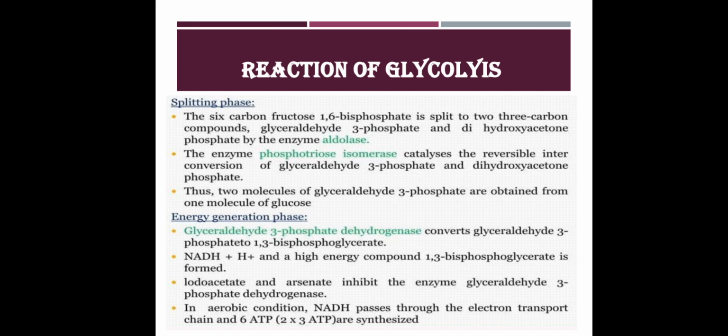Next comes the energy generation phase. Here glyceraldehyde 3 phosphate dehydrogenase converts glyceraldehyde 3 phosphate to 1,3 bisphosphoglycerate. NADH and H+ and a high energy compound, 1,3 bisphosphoglycerate, are formed. Iodoacetate and arsenate inhibit the enzyme glyceraldehyde 3 phosphate dehydrogenase. In aerobic reaction, the NADH passes through the electron transport chain and 6 ATPs are synthesized.